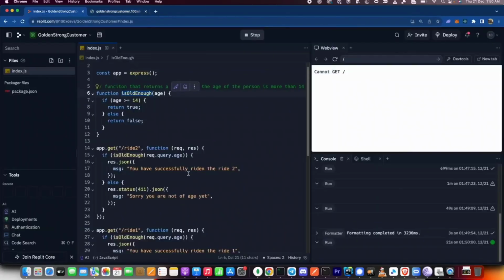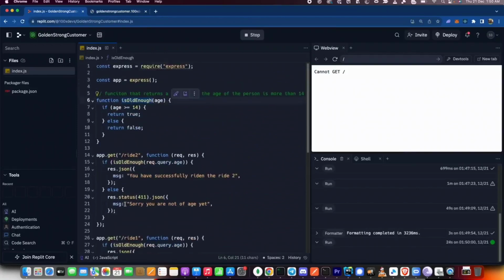If I go to /ride2, it says you're not of age yet. If I give it an age of 30, it says you have successfully ridden ride2. Great. We have two endpoints, and it seems like we have a ticket checker as well that is doing its job correctly. This is one way to introduce a ticket checker, but a better way is a middleware. Let's see how the syntax changes and why the other syntax is better if you're trying to do the same thing via middlewares.